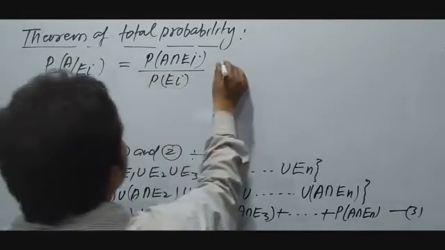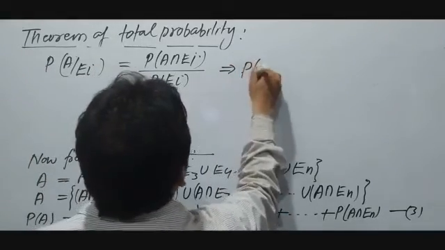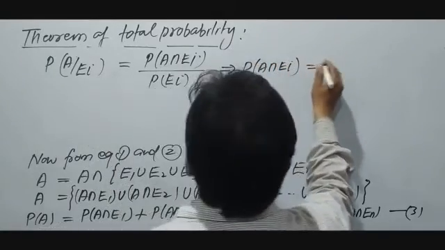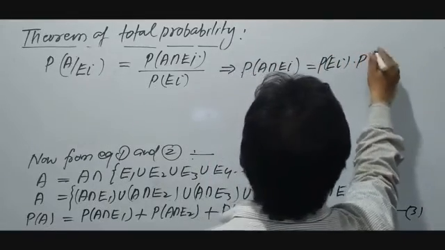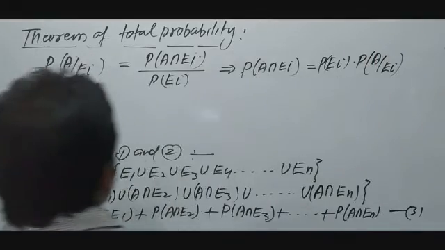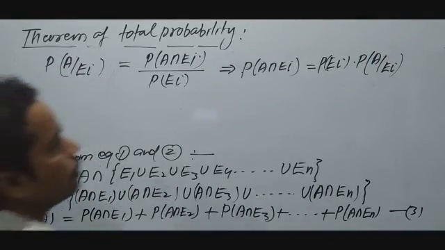And now through this statement we can write probability of A intersection Ei is equal to P of Ei into P of A oblique Ei.